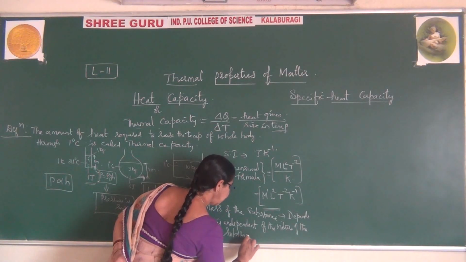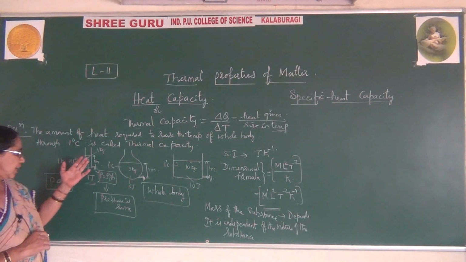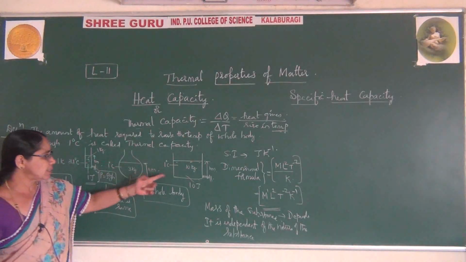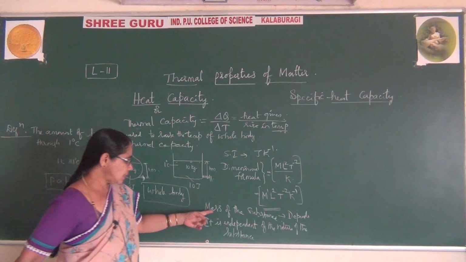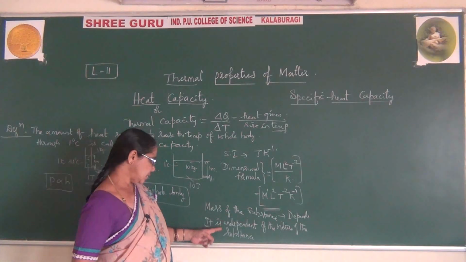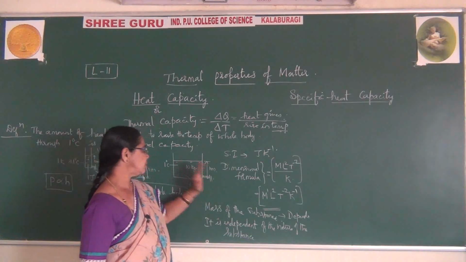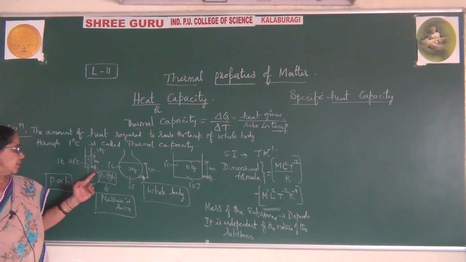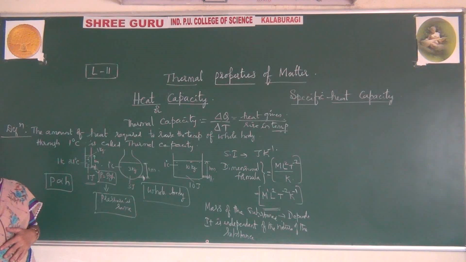Irrespective of the material, maybe this is aluminium, maybe copper, maybe iron, whatever the material may be, it does not depend on the material. It is dependent only on the mass. So it depends on the mass of the substance. It is independent of the nature of the substance. It is irrespective of the materials used. So this is called thermal capacity.